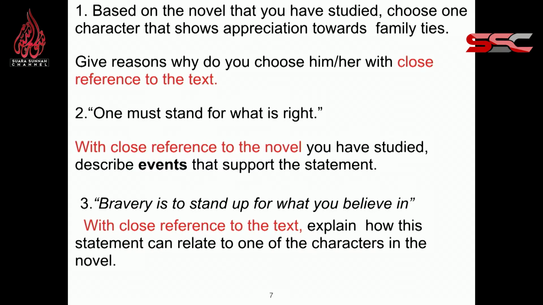Okay, this is what I mean by you have to read the book so that you can have the evidence. If you do not write the evidence in your answer, this is where you will get less marks. Although your SPM exam is going to be in March next year, you have to prepare from now. So you have ample time, you have a lot of time to read the book. And you must read it.